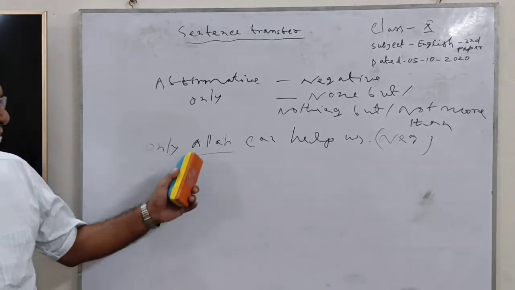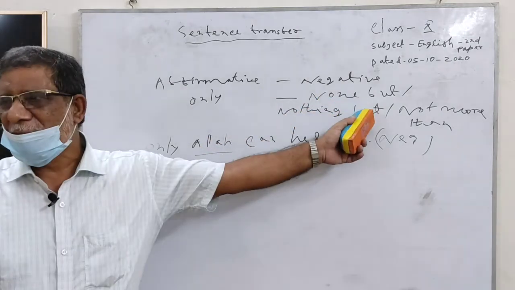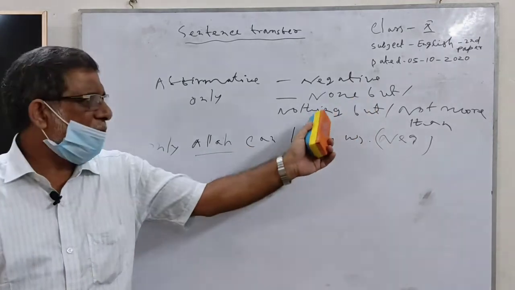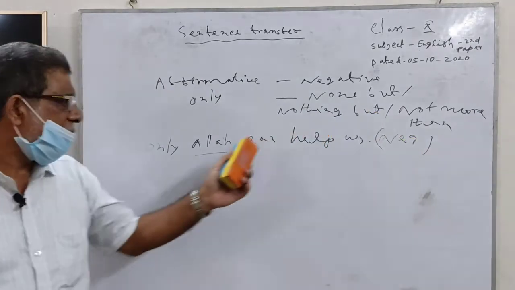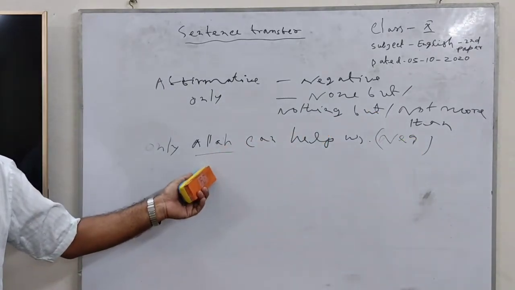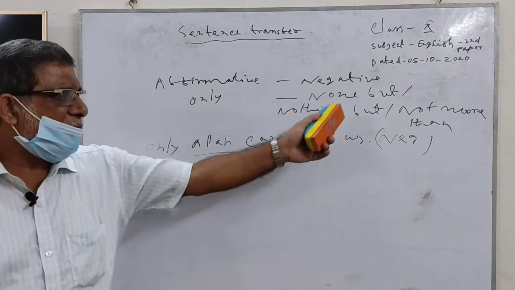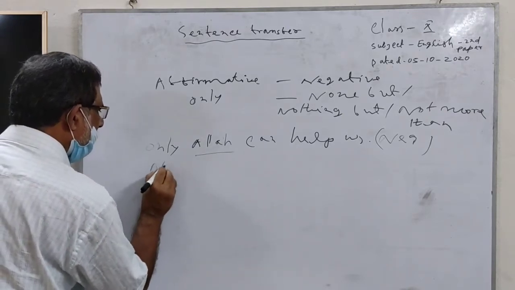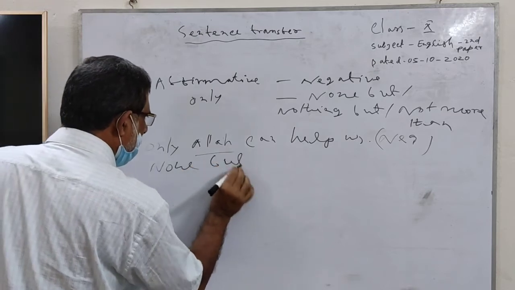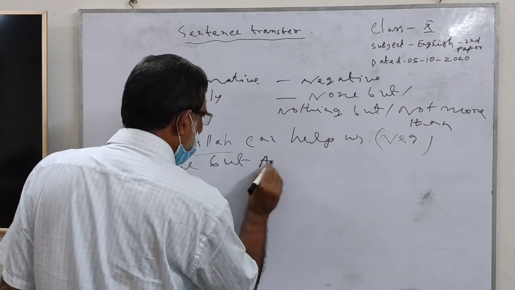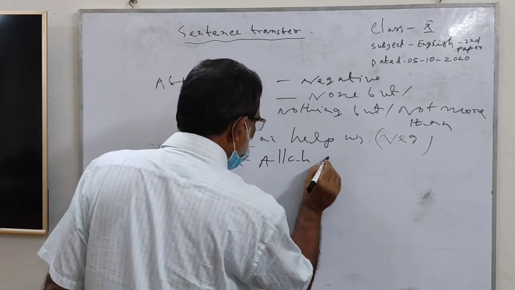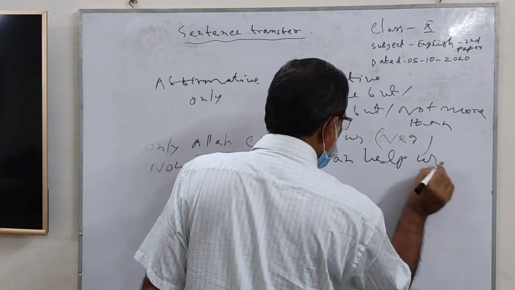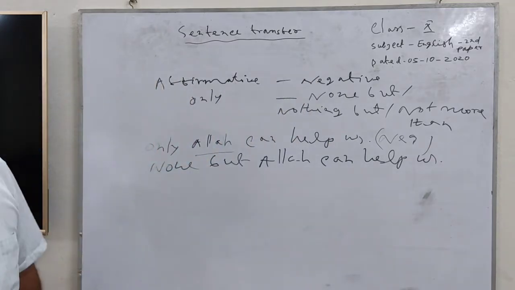For that we can use none but, not nothing but, not more than, because one can say Allah is a person. So we can use none but. None but Allah can help us.